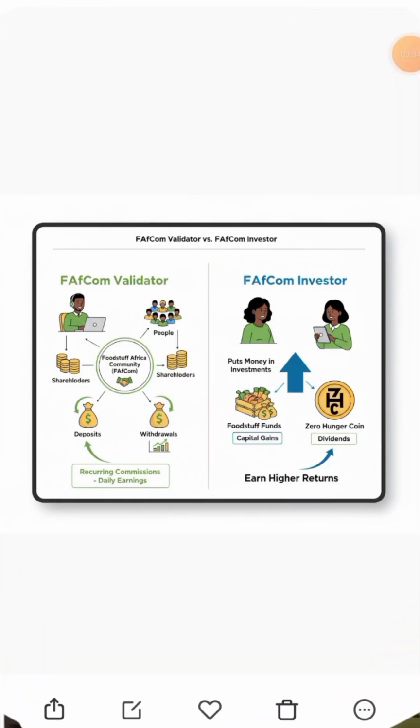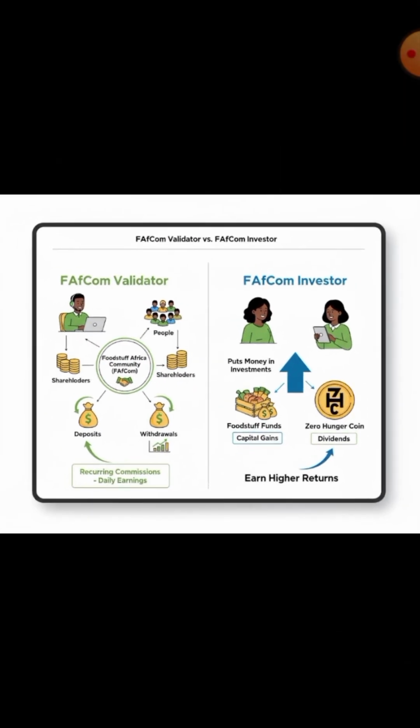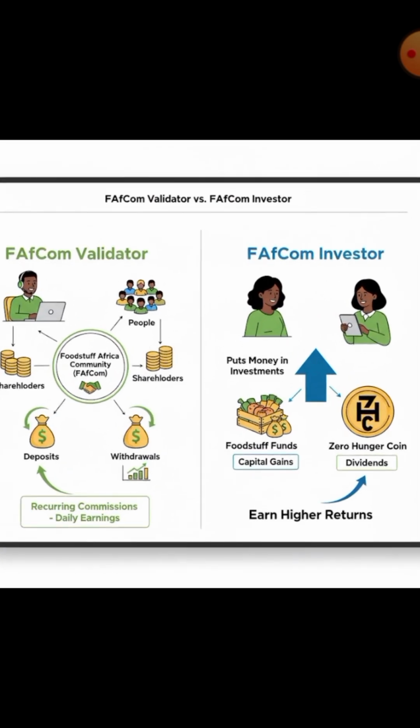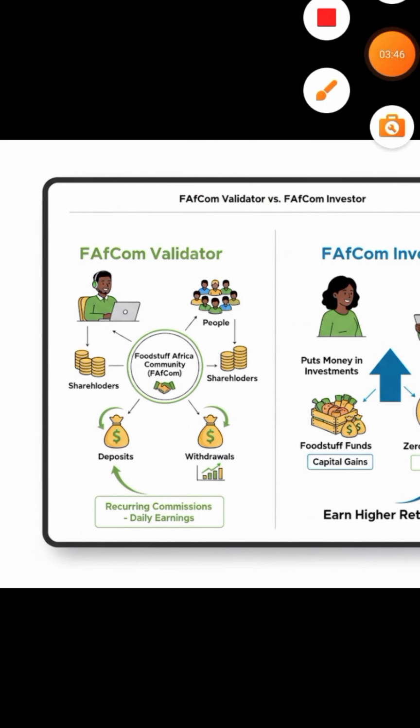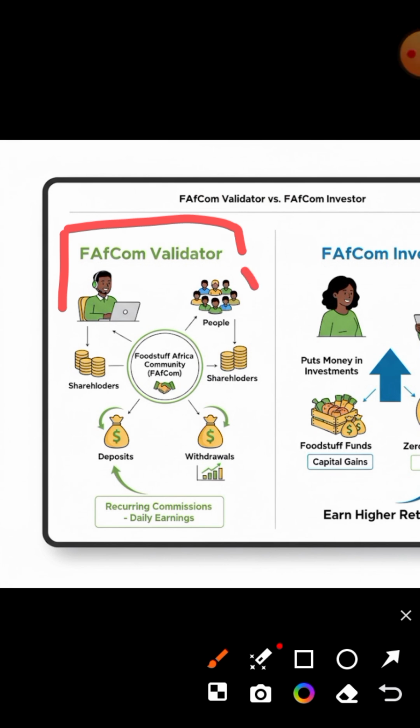Now, let me explain the role that you play as a validator when you join FAfCom. When you join FAfCom and you want to play the role of a validator, this is what you do. I want to describe it by highlighting your work here. This is you as a FAfCom validator. And what you do is that you are connecting people that do not know about FAfCom, people that are interested to invest or to become a shareholder of FAfCom. You are connecting them to the community. And when you connect them to the community, they become shareholders in FAfCom, that is in Food South Africa community.